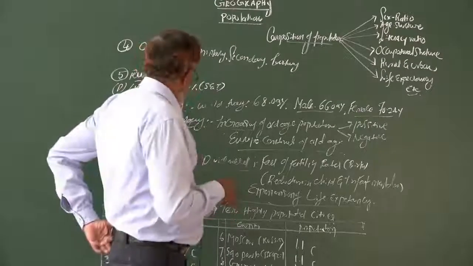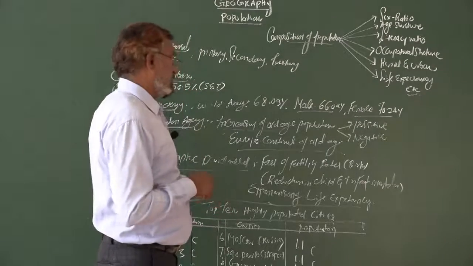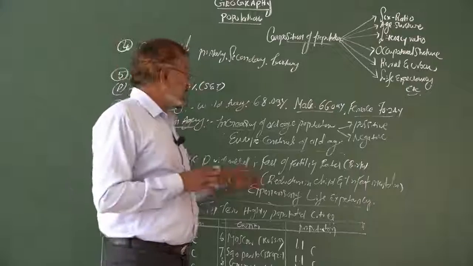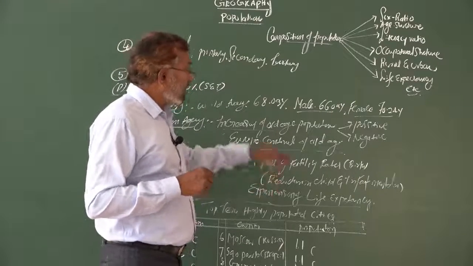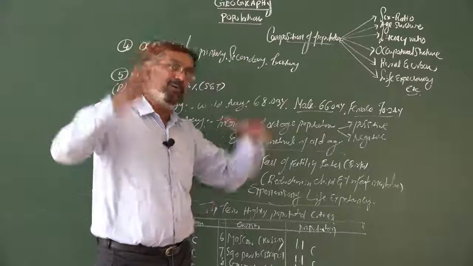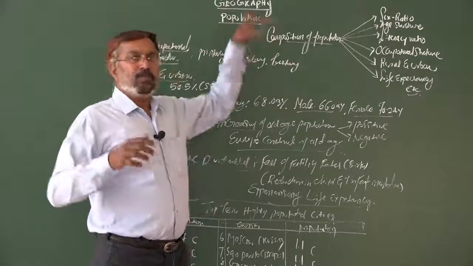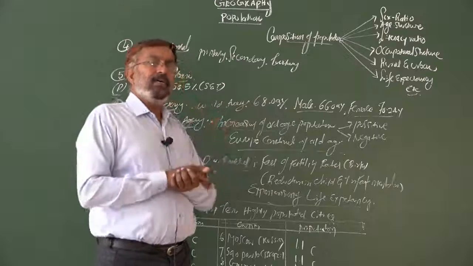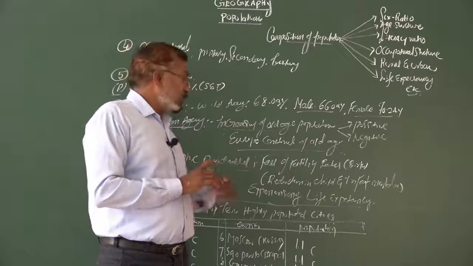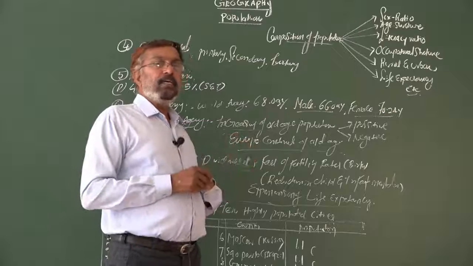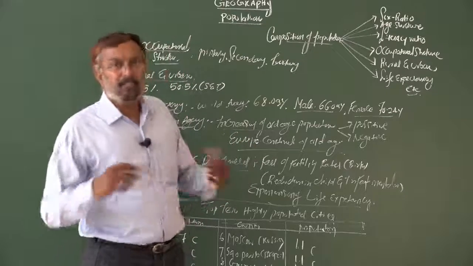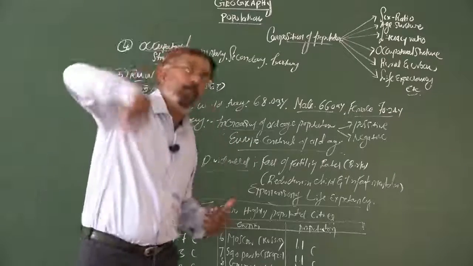Coming to the last one, there is the demographic dividend. The demographic dividend is characterized by a fall in fertility rates and a fall in the birth rate in a country over a period of 20 to 30 years. When the birth rate and infant mortality keep falling, the country ultimately may suffer due to zero birth rate.